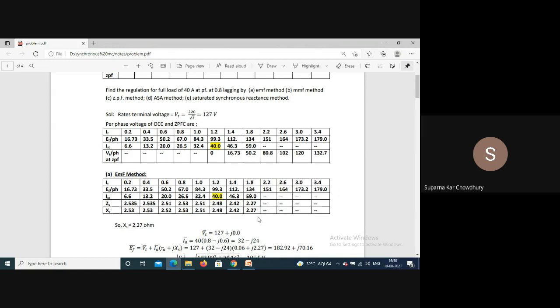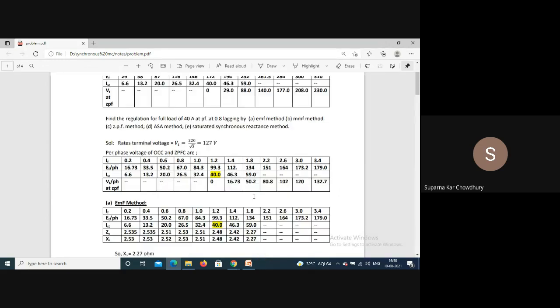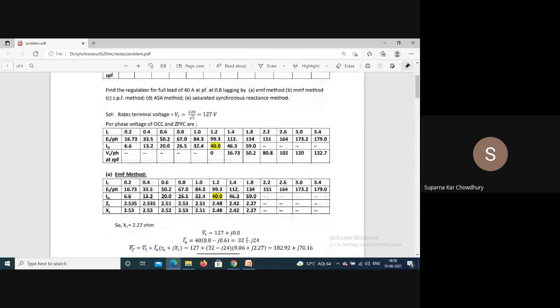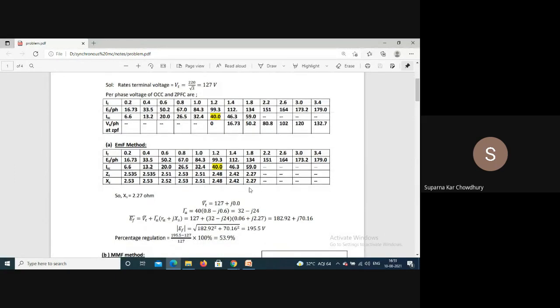Now, considering this value, this is the minimum value available, that is, the most saturated value we can get here. Considering this value, our terminal voltage is 127 plus j0.